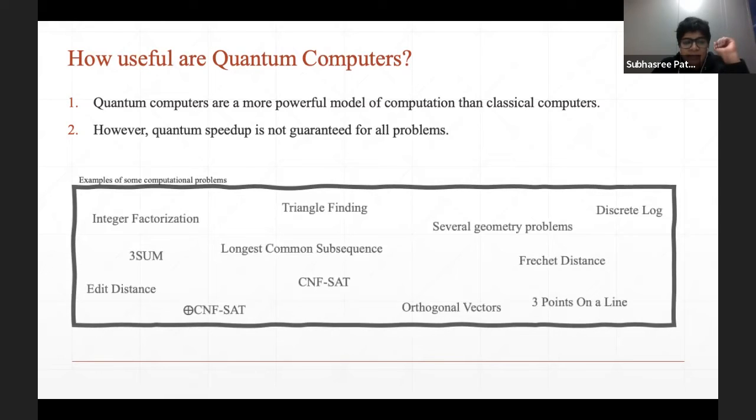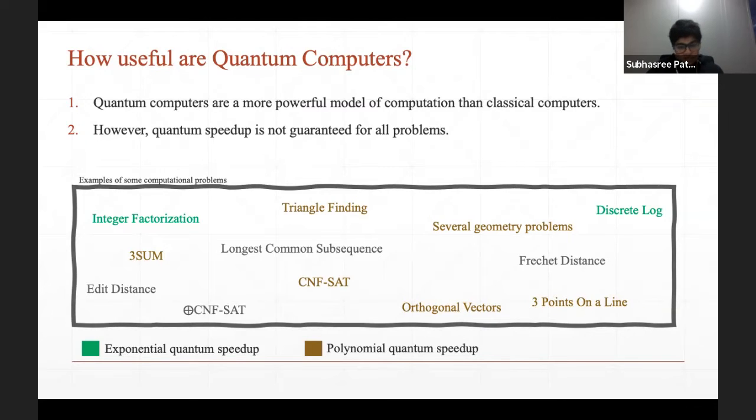Let's look at some examples. For problems like integer factorization and discrete log, we have quantum algorithms that are exponentially faster than the classical ones. But for problems like three-sum, CNF SAT, and orthogonal vectors, the quantum speedup that we have is just polynomial as of now. And for problems like longest common subsequence, edit distance, or parity CNF SAT, we don't even have any quantum algorithms that are faster than the classical ones.